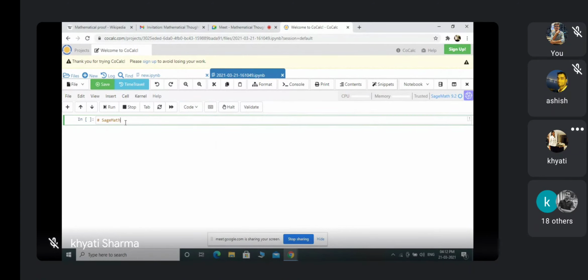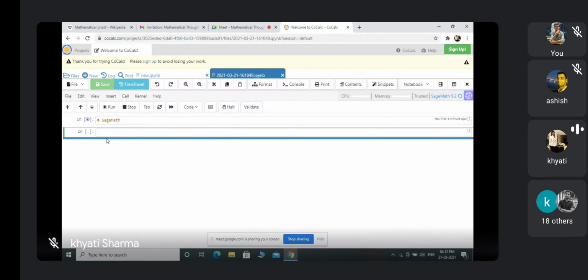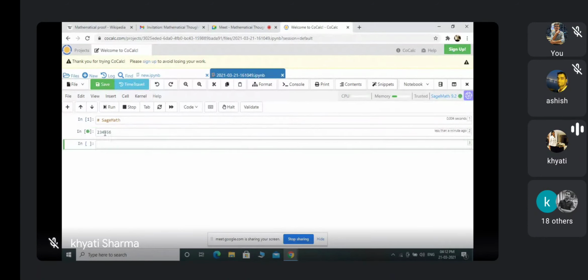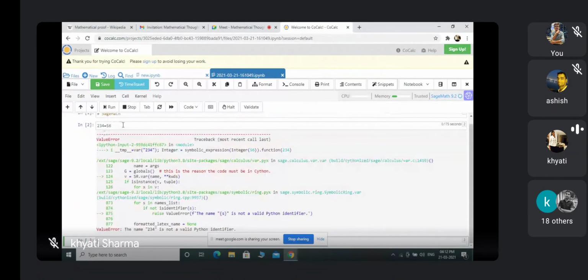Yeah. So just leave this heading part. So just go here. If I want to add two numbers here, like 234 plus 56, we can give this simple command and we can run.